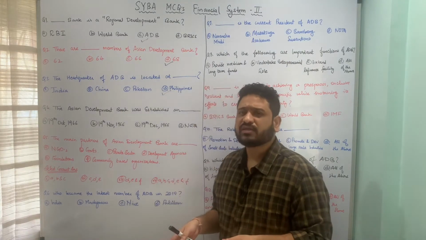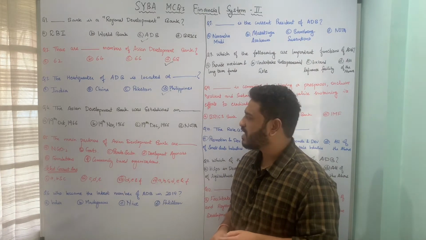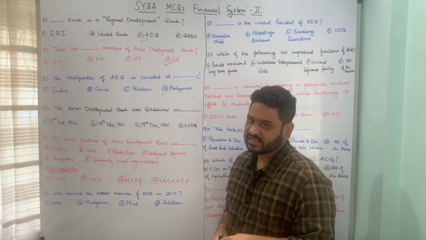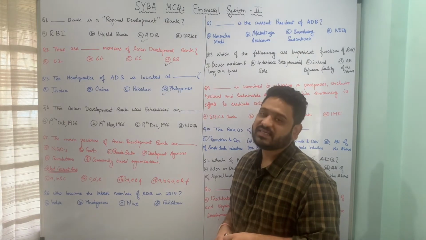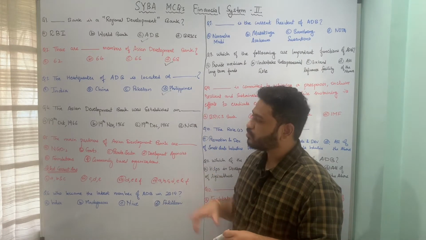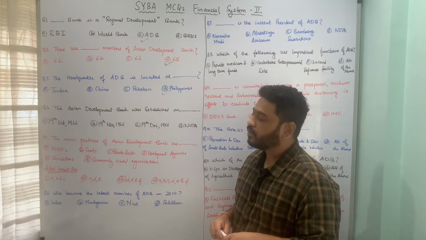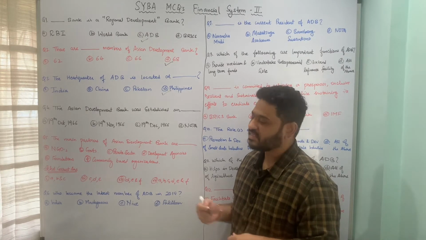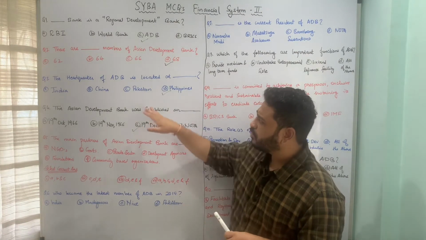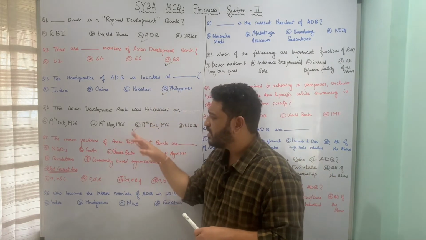Again, a very obvious question. When was the Asian Development Bank established? The Asian Development Bank was established on Dash, and the underlying options are A. 19th of October 1966, B. 19th of November 1966, C. 19th of December 1966, and D. none of the above. So here the correct answer is, the Asian Development Bank, or ADB, was established on option C, 19th of December 1966. I hope the factual questions associated with Asian Development Bank are pretty much clear. Let us now move to the next one.